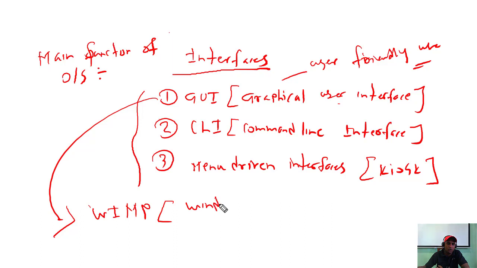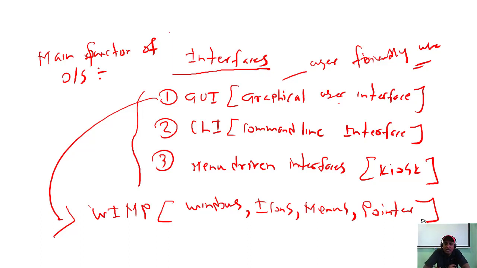W means windows, I means icons, M means menus, P means pointers, right? These are the basic features of the graphical user interface. You have icons, windows, menus, and a pointer. This is very user friendly and efficient.